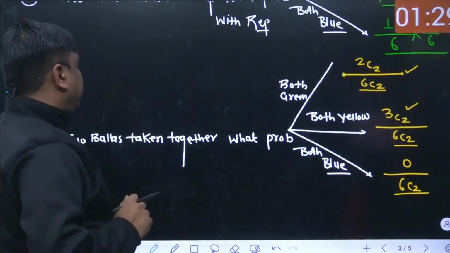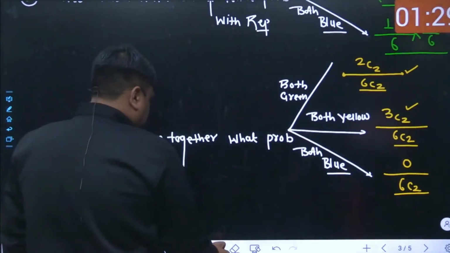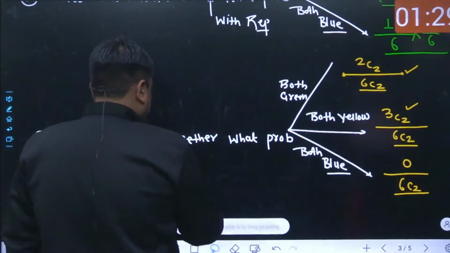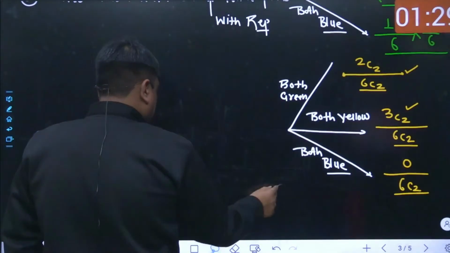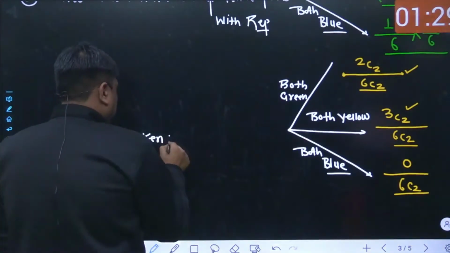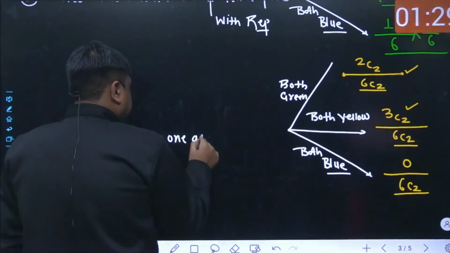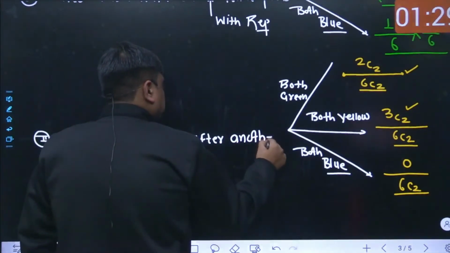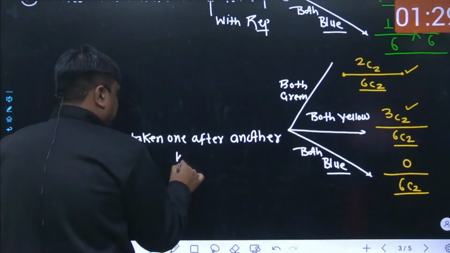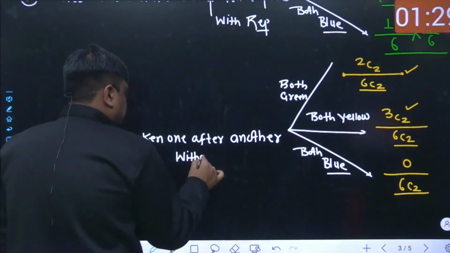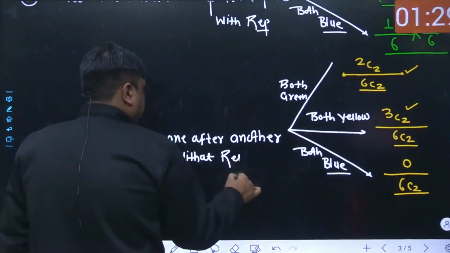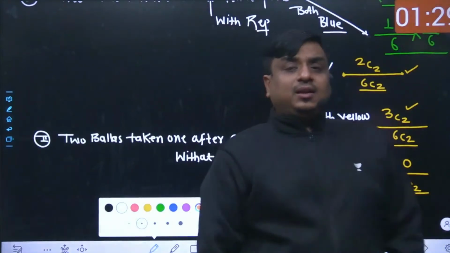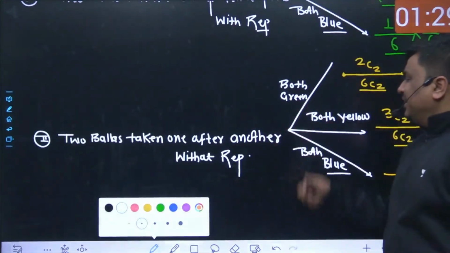Two balls are being taken, one after another, and that too without replacement. Now I want that the two balls taken in succession are both green in nature.